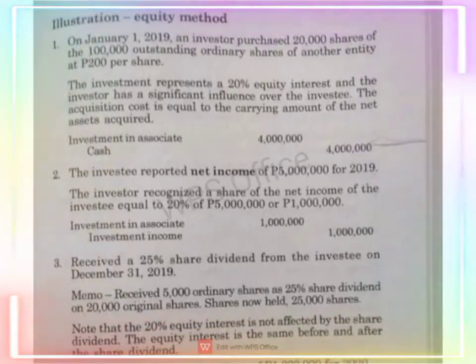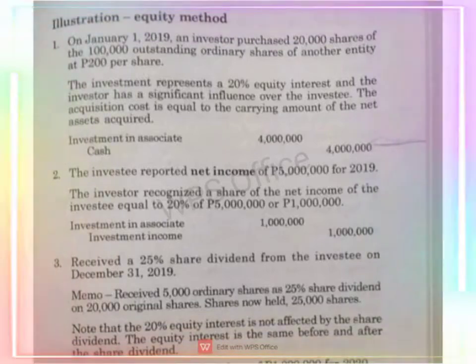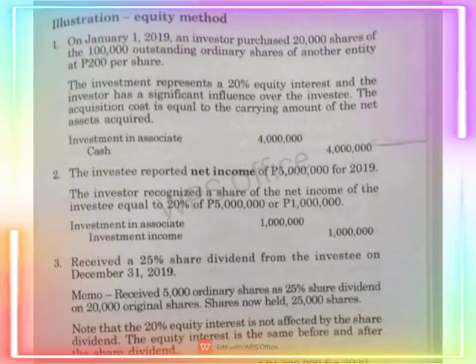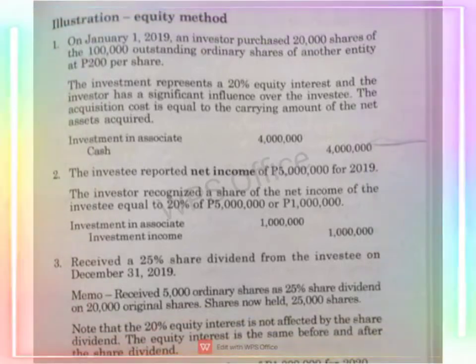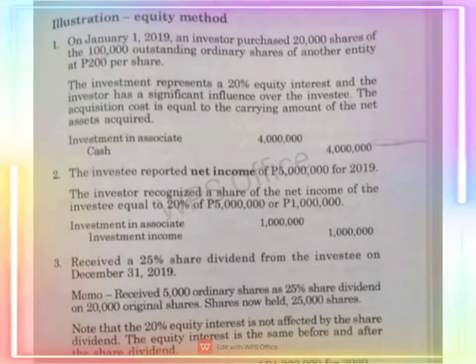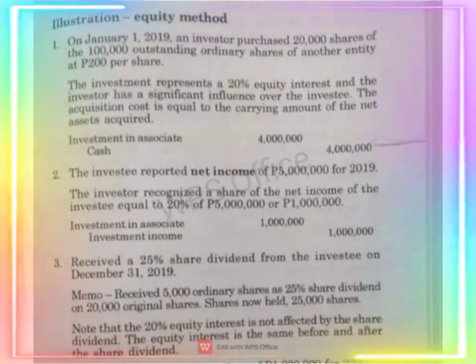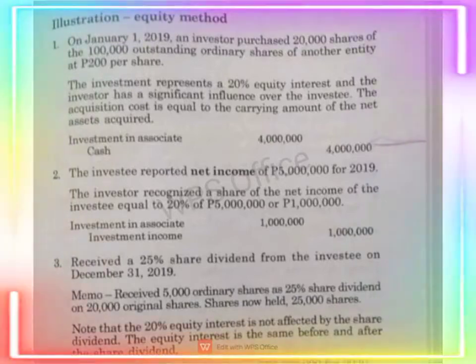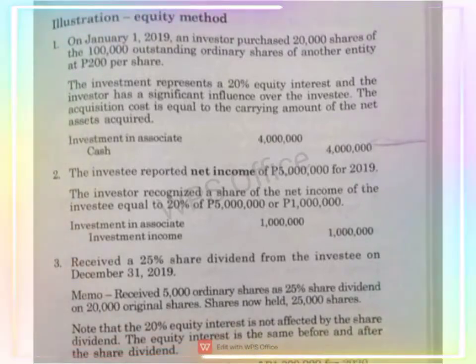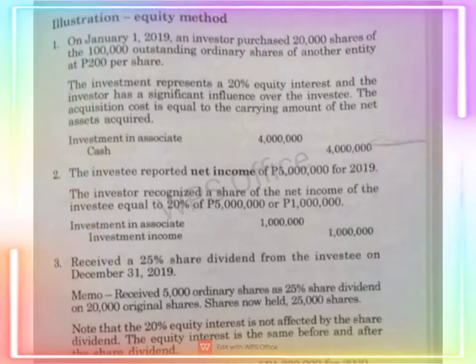Number 2, the investee reported net income of 5 million for 2019. The investor recognized a share of the net income of the investee equal to 20% of 5 million or 1 million. So, ang journal entry is debit investment in associate 1 million, credit investment income 1 million.